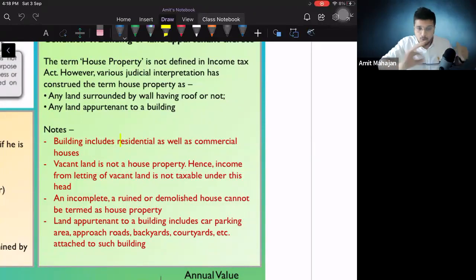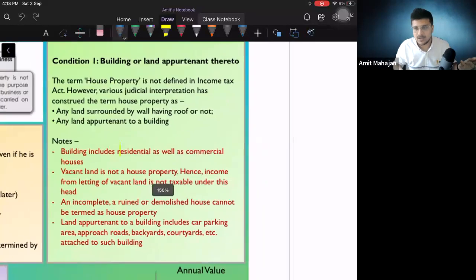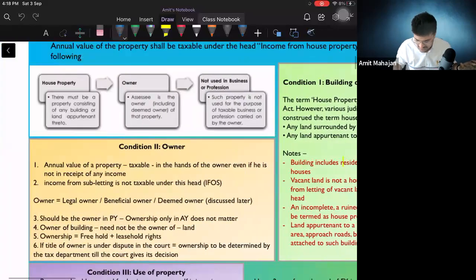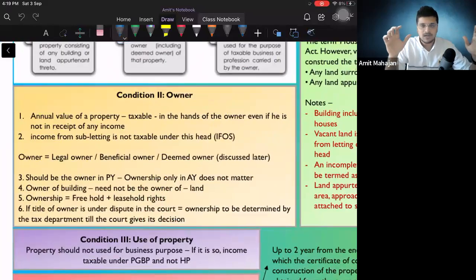Incomplete, ruined or demolished house cannot be treated as house property. Land appurtenant to a building includes car parking area, approach roads, backyards. These things will be considered as land appurtenant thereto. ठीक है, थोड़ा फास्ट जाता हूं मैं अभी. Owner. Annual value of the property taxable in the hands of the owner, of course. Income from subletting is not taxable under this head.